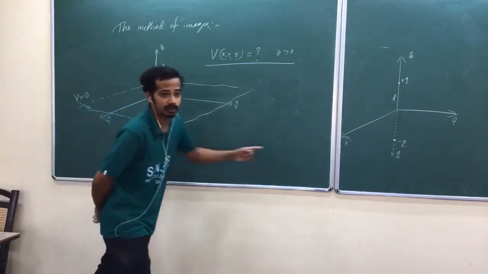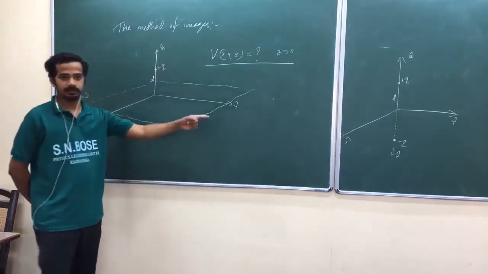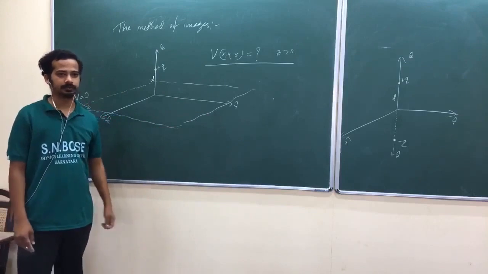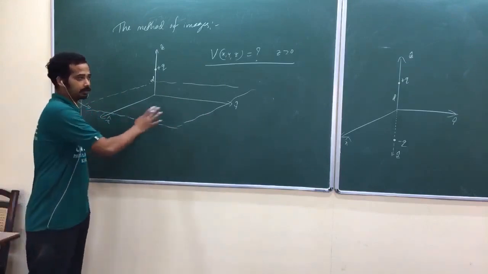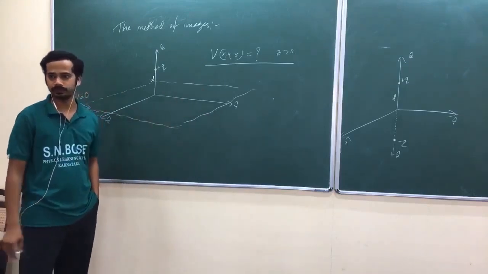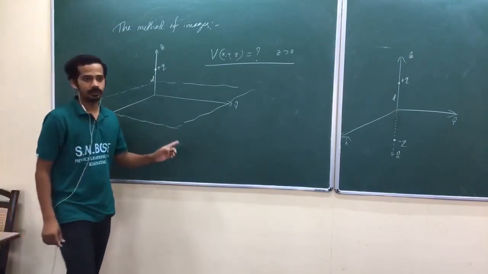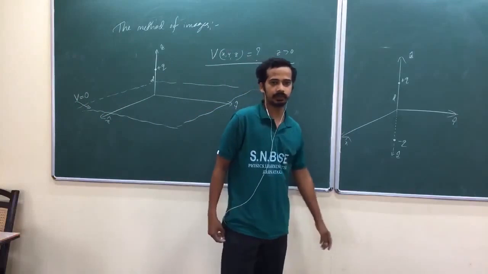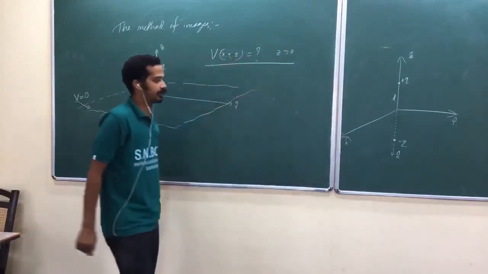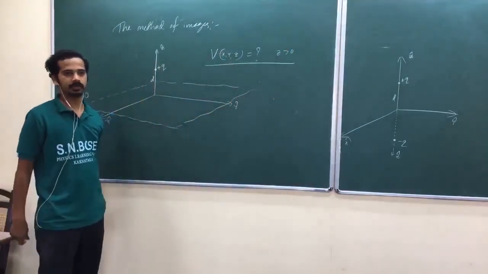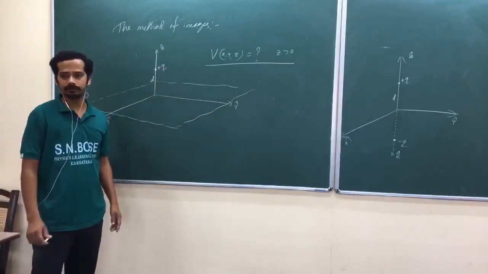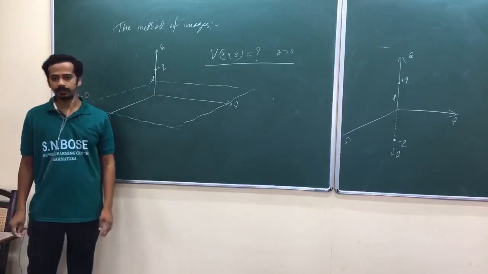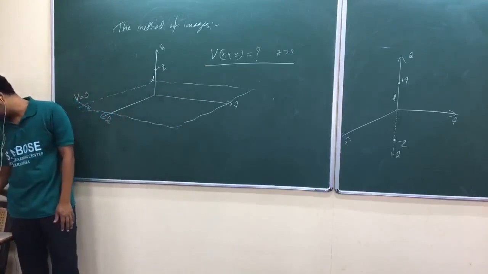Below the plane, these two are not equivalent. Why? You have no charge here, you have a charge over there. They will ask this problem, not that problem, so don't get confused. We call this the image configuration, where above the XY plane the boundary conditions are the same. That's why the potential should be unique, so the potential should be the same. Is that okay?